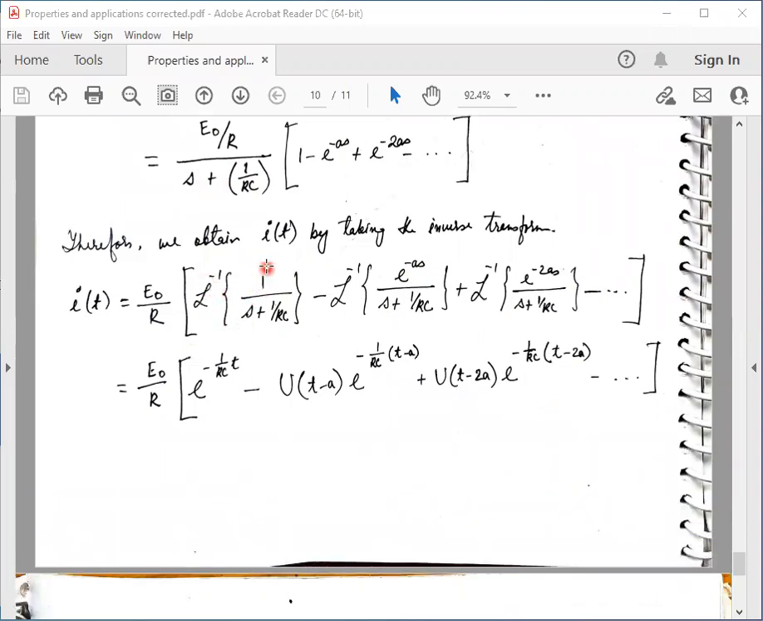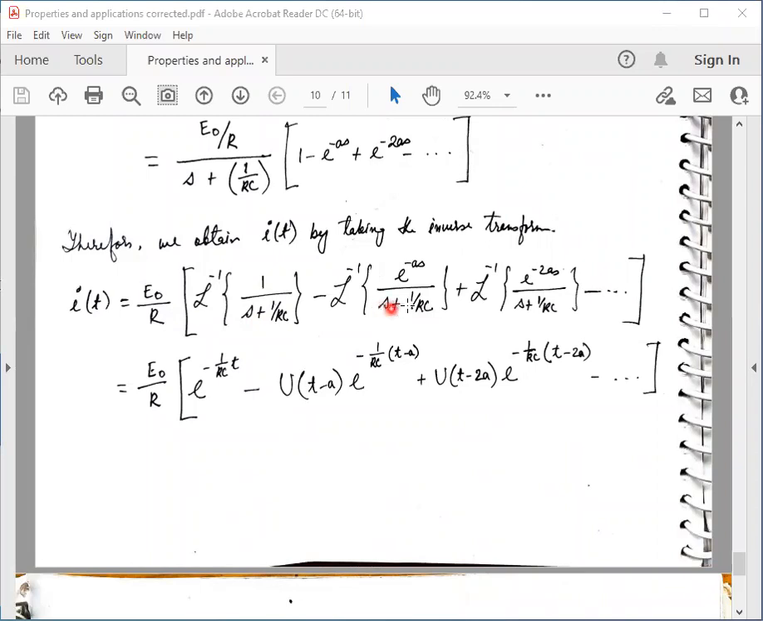Then the inverse Laplace transform of 1 by S plus 1 by RC. If we apply the first shifting theorem, that is S shifting, this becomes e to the power minus 1 by RC t. I get this expression by applying the first shifting theorem.